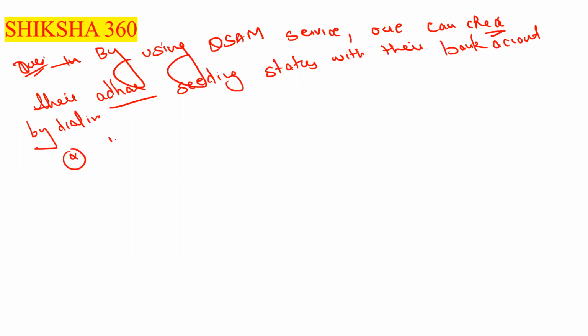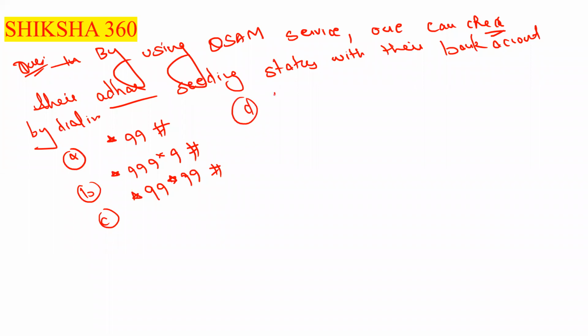Option number A is star 99 hash. Option number B is star 9999 hash. Option number C is star 99 star 99 hash. Option number D is star 999 hash. Clear. So what is the correct answer? Option number C is the correct answer, star 99 star 99 hash. Clear.